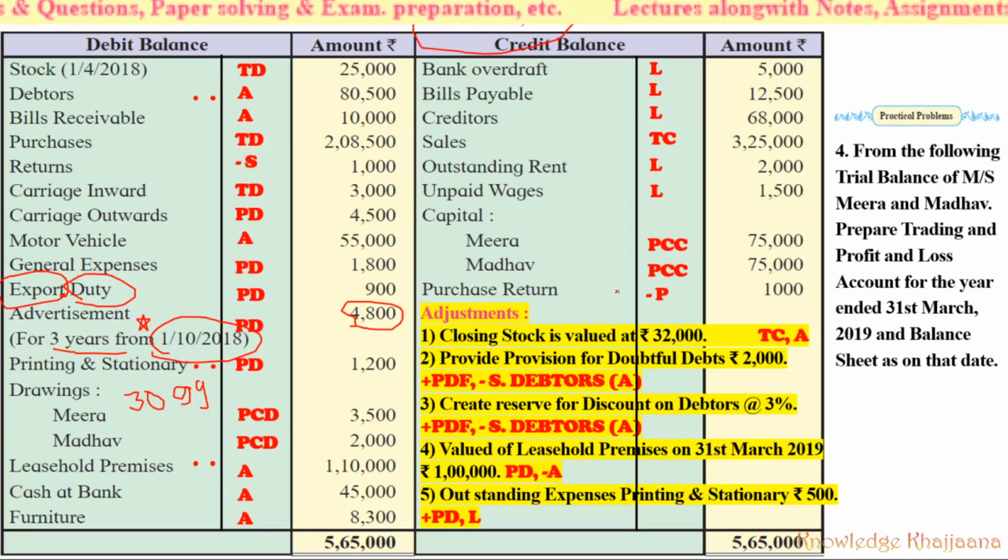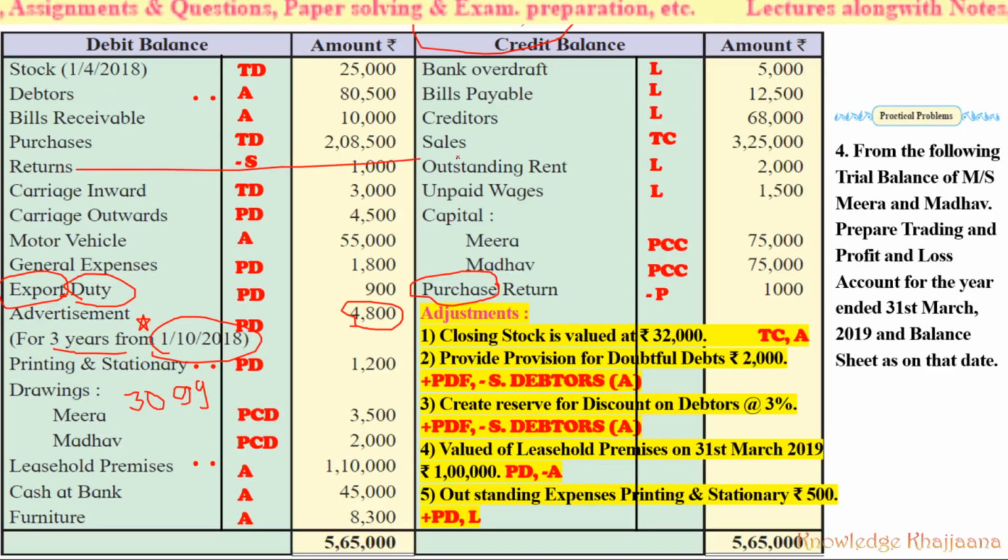Purchase return. See, purchase return will be deducted from purchases. Here purchase is given properly, so we can easily understand this is purchase return. But if it is not given, and only returns is given, then how do we understand? See, as it comes on the debit side and sales come under the credit side, these are the sales returns. Somebody has returned the goods which we had sold, amounting to rupees 3,25,000.